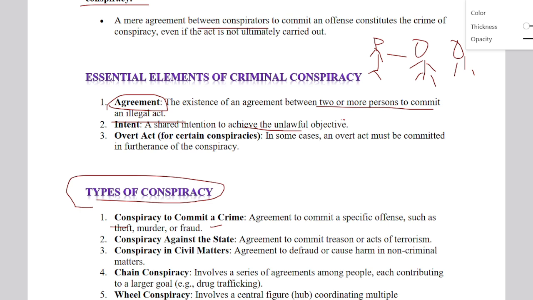Conspiracy against the state: if you are doing anything against the state, like treason and acts of terrorism, it all comes under conspiracy against the state. Conspiracy in civil matters: defrauding or causing harm in non-criminal matters.